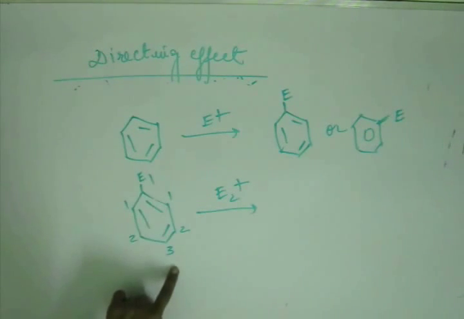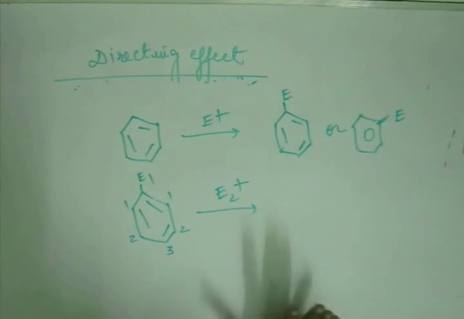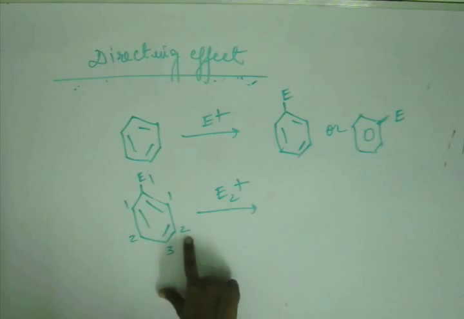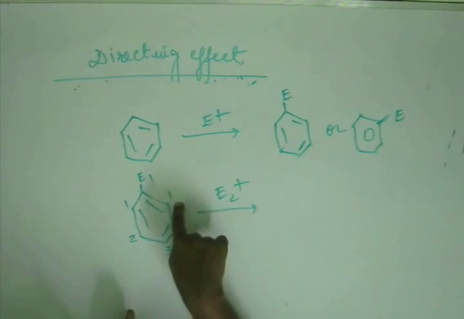1 and 3. That means if E1 is electron rich, then 1 and 3 will be negatively charged, and 2 will be neutral. Now understand this very well. If 1 and 3 are electron rich and 2 is neutral, then 1 and 3 are more electron rich than 2. Then E2 will go to 1.